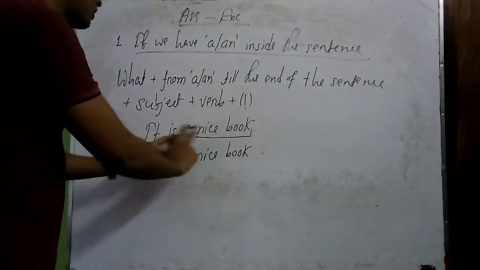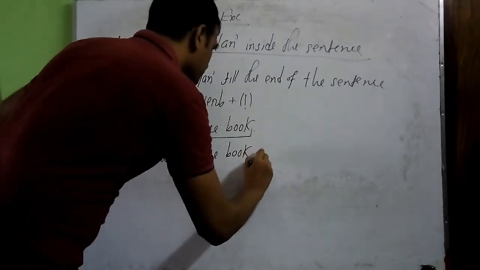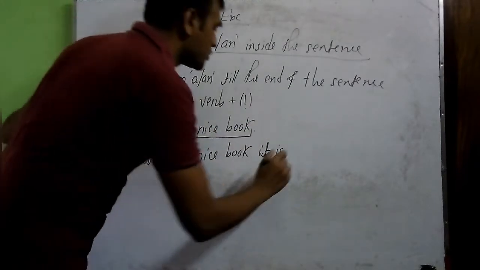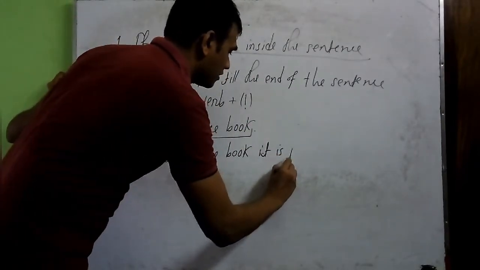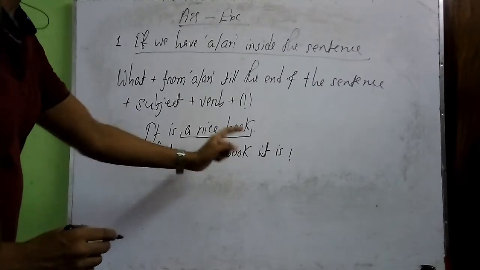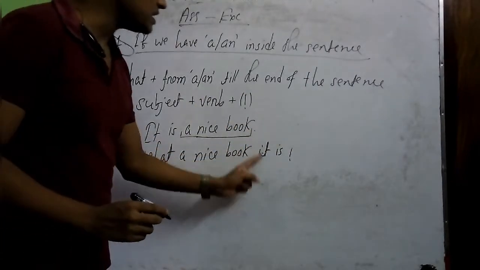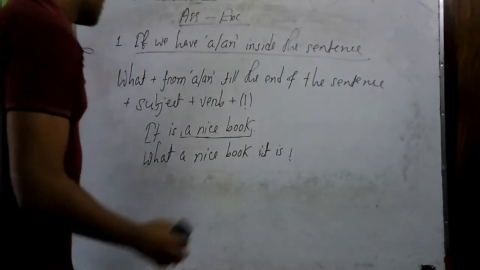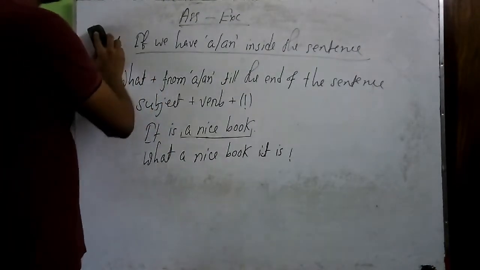Then the subject and verb will come: it is, and finally exclamatory mark or exclamatory sign. So this is the final answer: what a nice book it is. Not "is it", it will be "it is". Okay. So now we'll have the second rule.